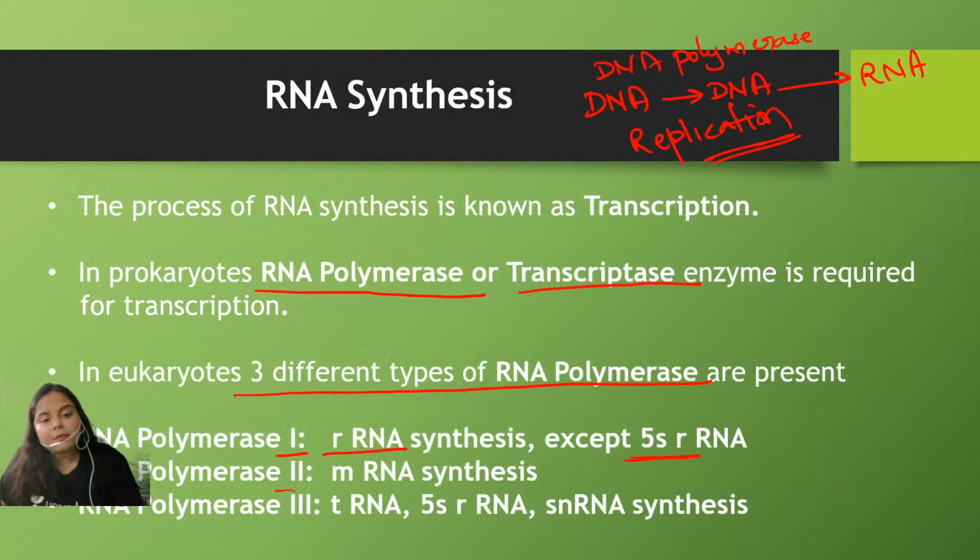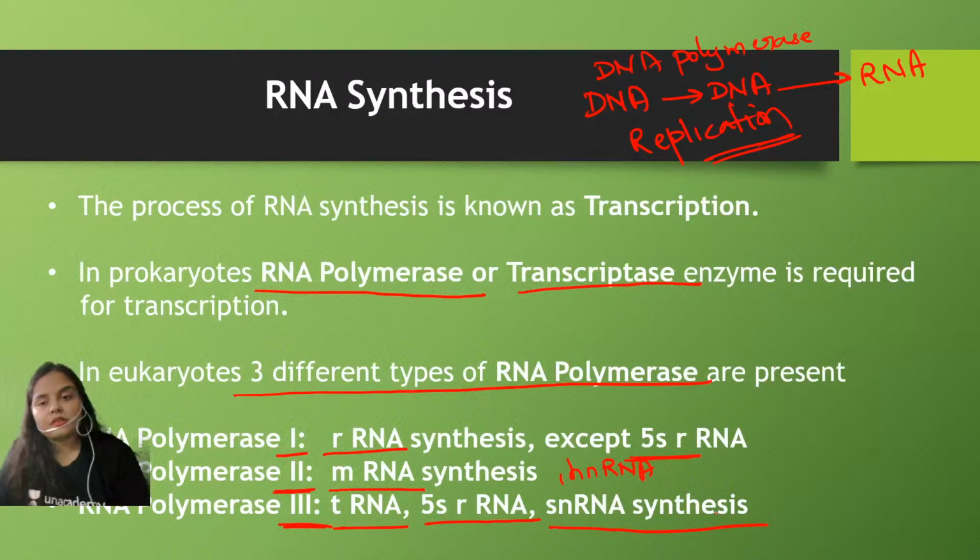Similarly, RNA polymerase 2 synthesizes mRNA, and that means the hnRNA also, because hnRNA is the pre-mRNA. RNA polymerase 3 synthesizes the tRNA molecule and also the 5S rRNA, which was not synthesized by RNA polymerase 1, and the snRNA. This is how the synthesis of RNA takes place inside the cell, and these are the different types of RNA molecules found in the cell.